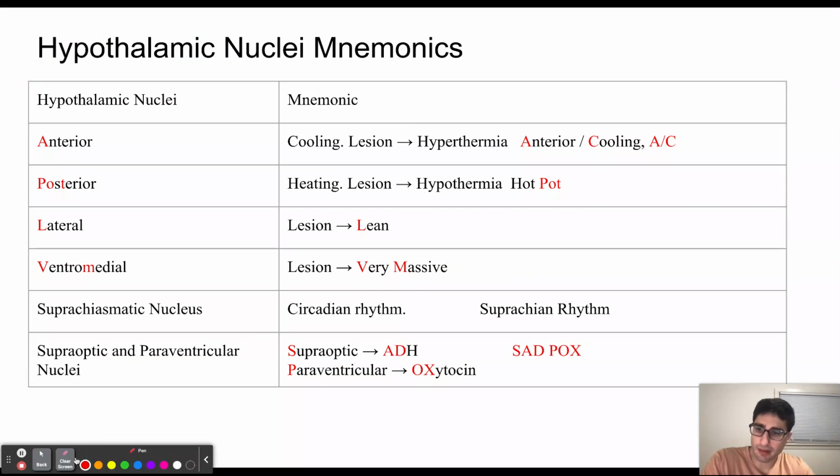Now, a way you can remember that the supraoptic nucleus is producing ADH is going to be with the mnemonic SAD POX. The P is going to be for paraventricular, and the OX is going to be for oxytocin.